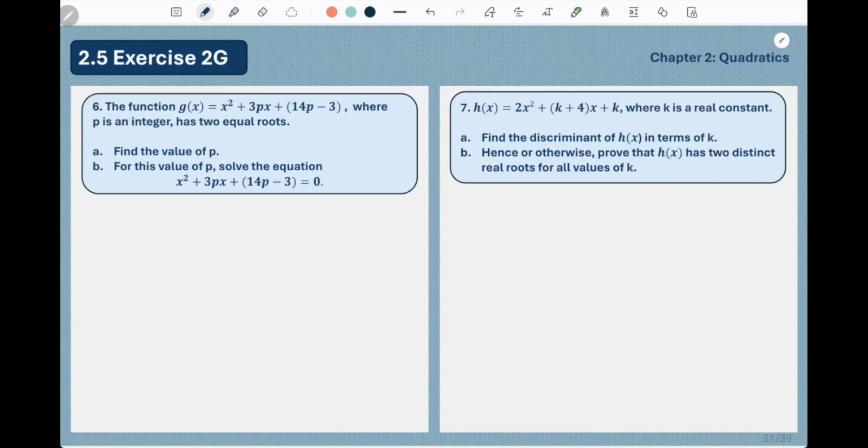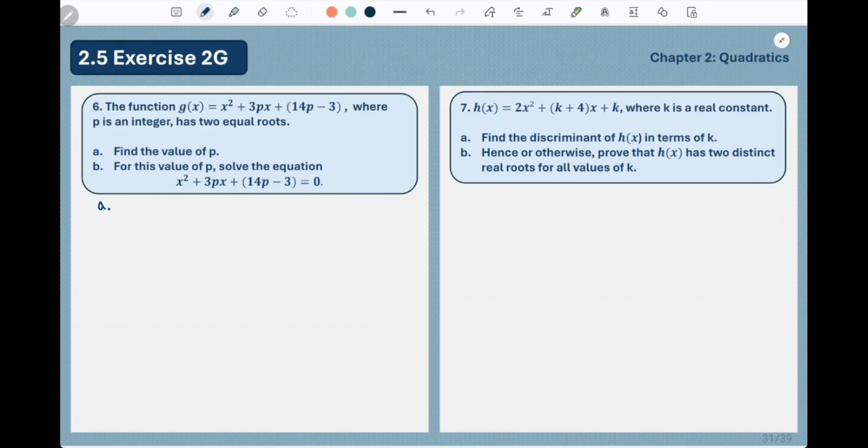So the function g(x) = x squared plus 3px plus 14p minus 3, where p is an integer, has two equal roots. So we need to find the value of p, and then for that value, we need to solve the equation.